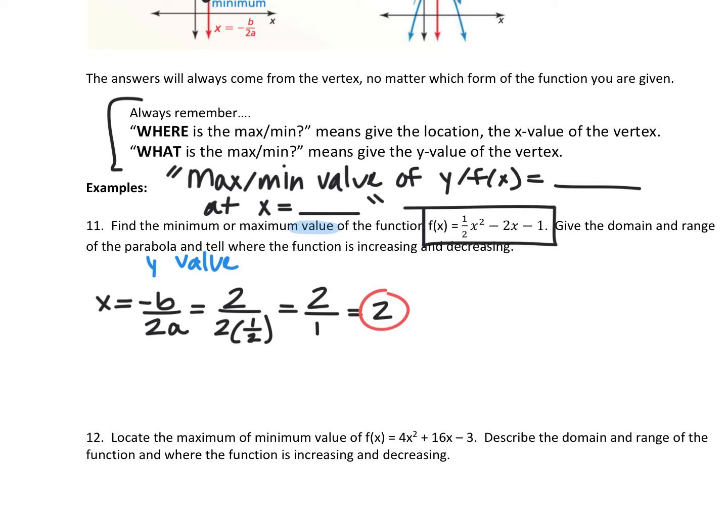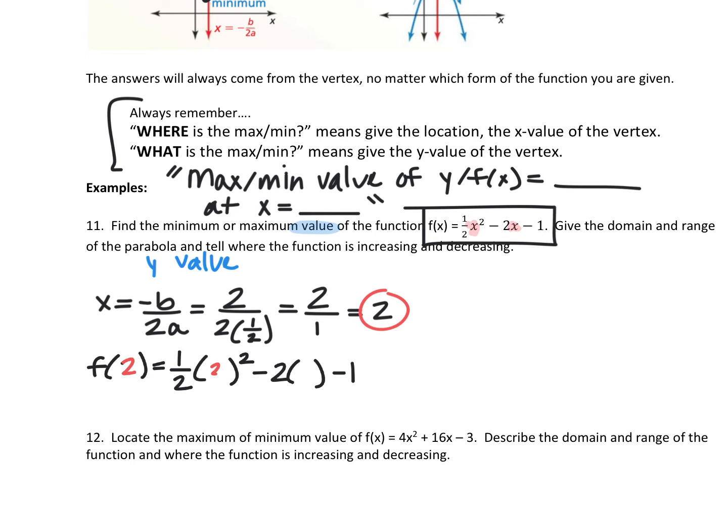And we did this yesterday. Now where do I take that little x value and put it? Back in the equation for x. So it takes this spot. So we're going to try and figure out, okay, if I plug in 2, then what do I get? F of 2 is, let's see, I'm going to put parentheses for now, and then I'll fill it in a second. So one second.